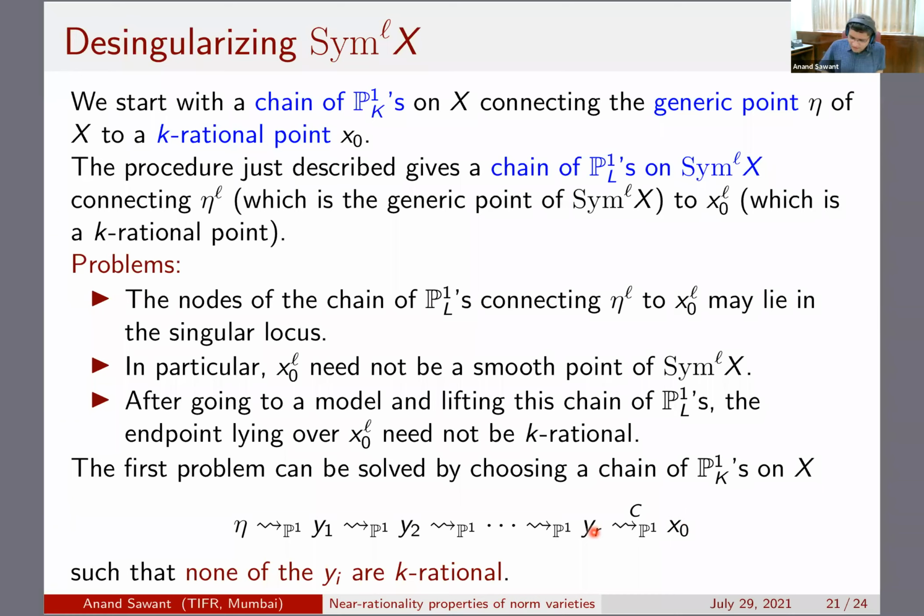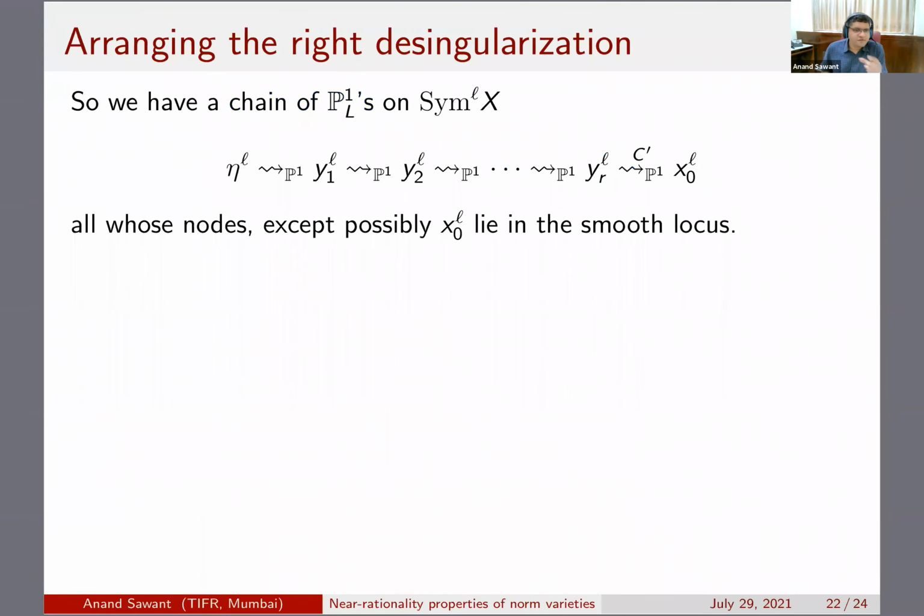But anyway, now the trick is to observe the points. Given these Yi's, if you take the Yi to the L, by the definition that I gave, you take the product and then you pull back by the generic point. If you take a positive dimensional point and you take this construction, this can never lie on the diagonal. Although the formula that we have written indicates that it lies on the diagonal, it's not, because we are actually pulling back by the generic point.